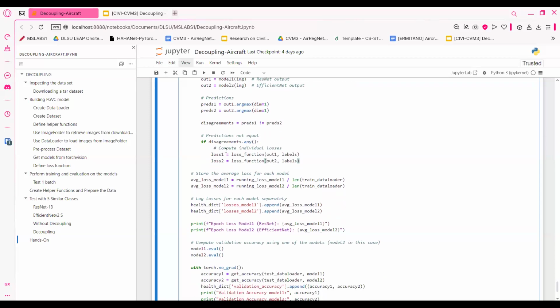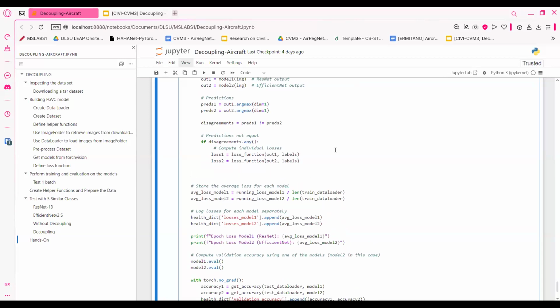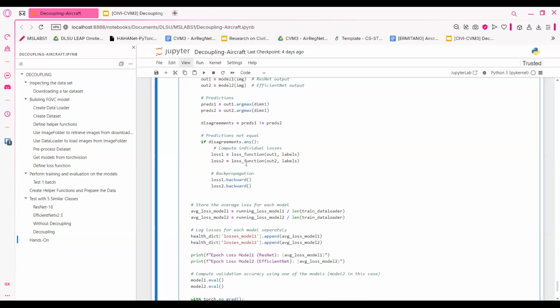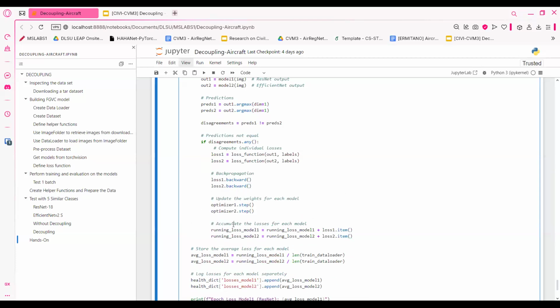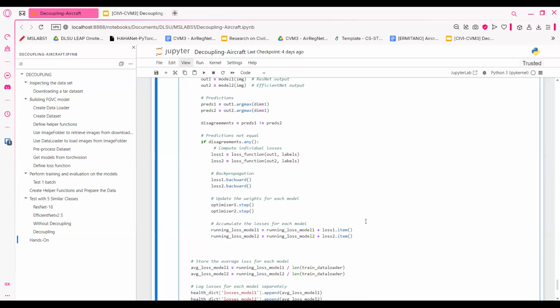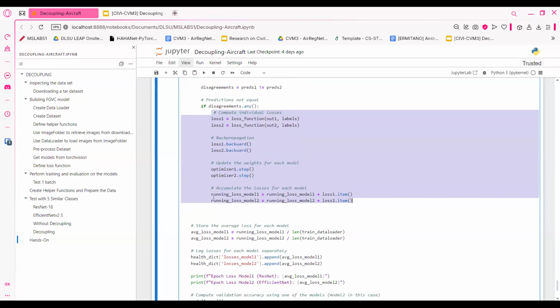Okay, we update the loss. We perform backpropagation. Okay, we update the loss and then accumulate the losses from model 1 and model 2. This one only happens if they have disagreements.